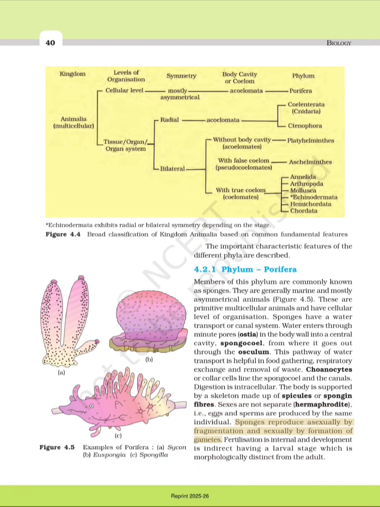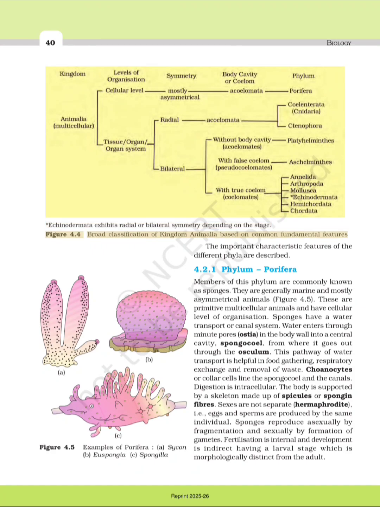Sponges reproduce asexually by fragmentation and sexually by formation of gametes. Fertilization is internal and development is indirect, having a larval stage which is morphologically distinct from the adult. Echinodermata exhibits radial or bilateral symmetry depending on the stage.